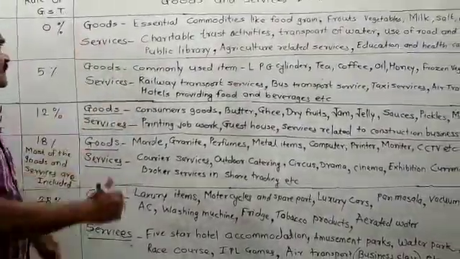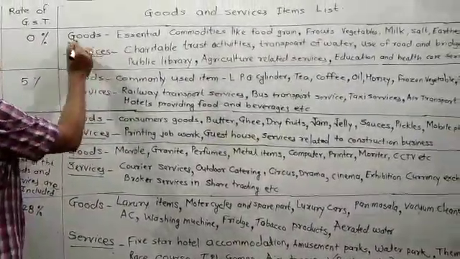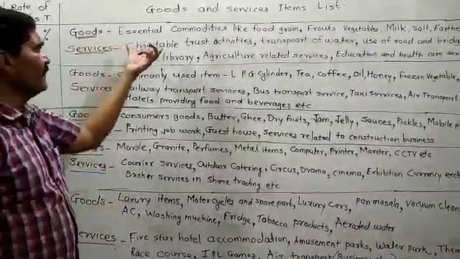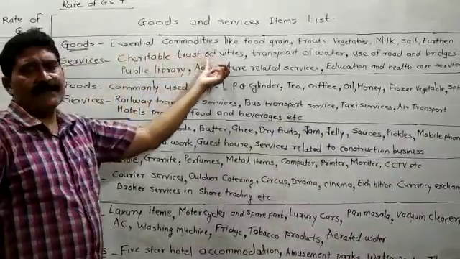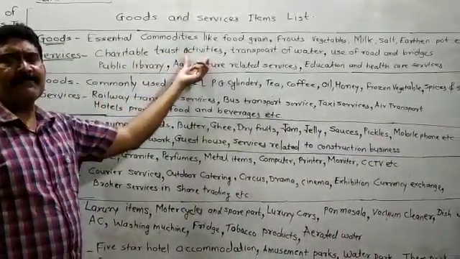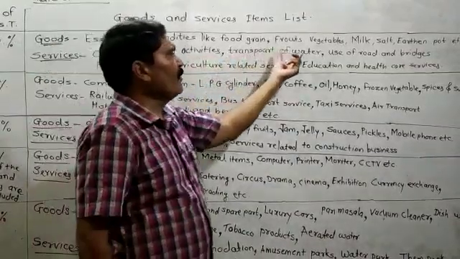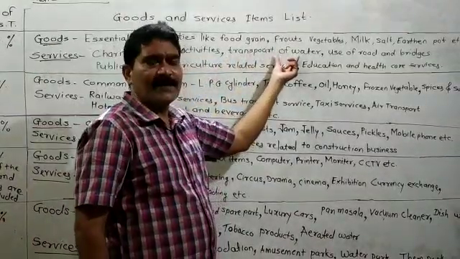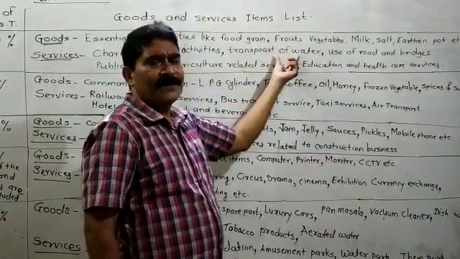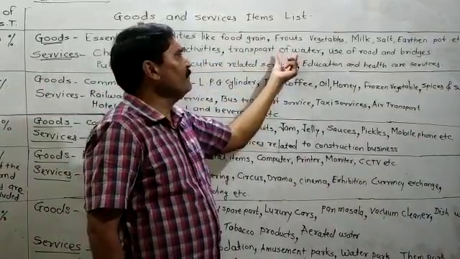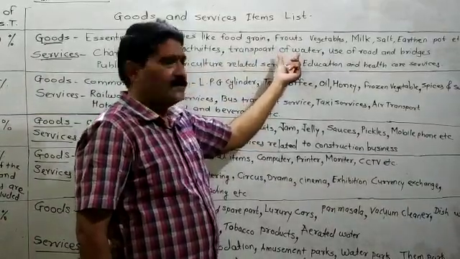Then services. Which are the services for which the rate of GST is 0? Charitable trust activity. If there is any charitable trust, the rate of GST is 0. Transport of water, if you have a water transport system, then the rate of GST is 0.